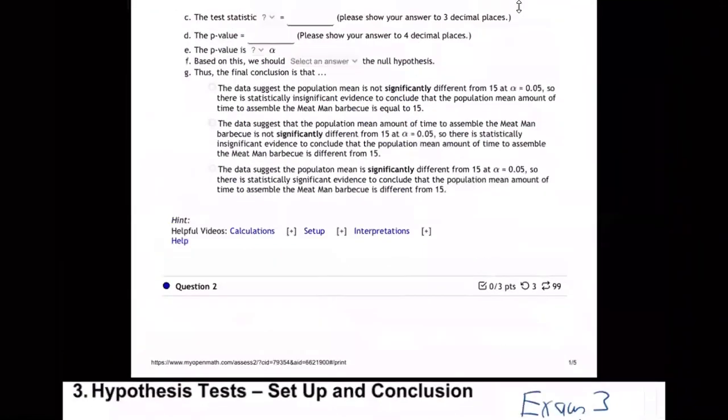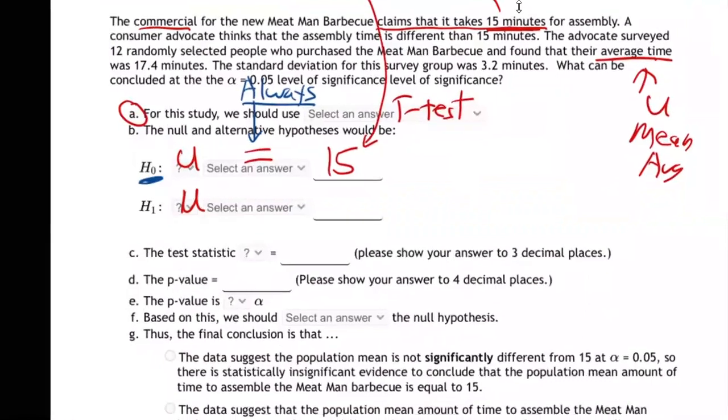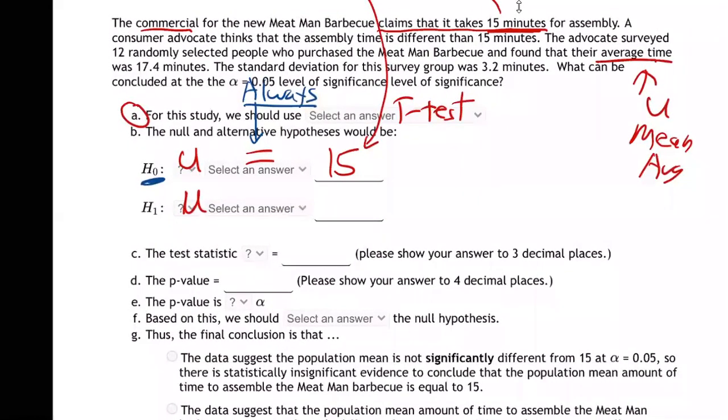Let's go do that. So I'm going to write claim right up here by H0, and I'm going to write not equals 15 by H1. That's what it told me to do. Did you all see that?